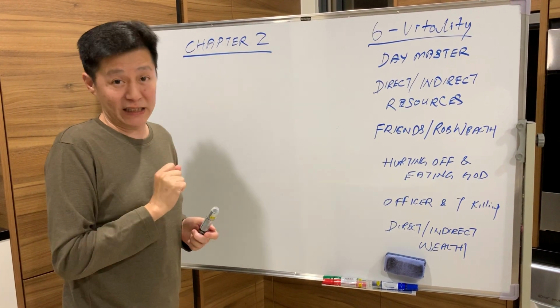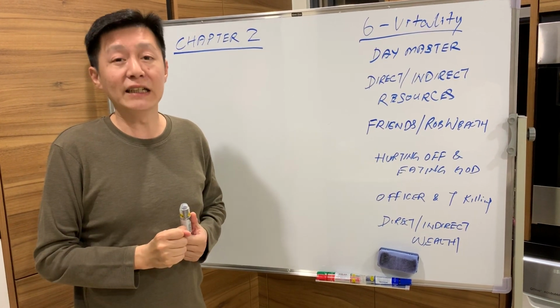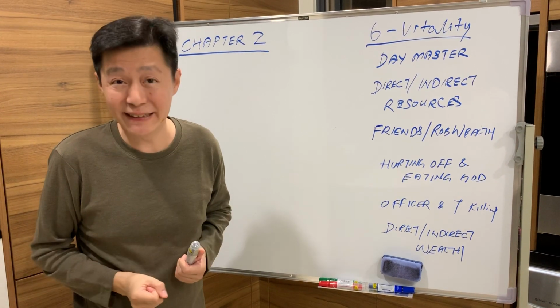What is Officer and 7 Killing? Officer and 7 Killing, they are the ghosts, the real ghosts in the 八字.